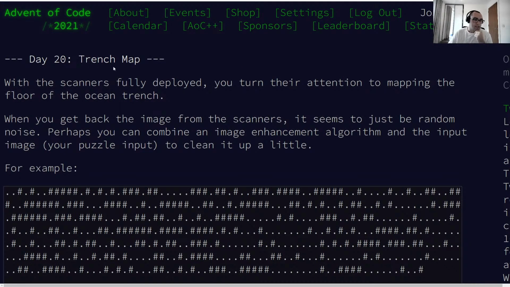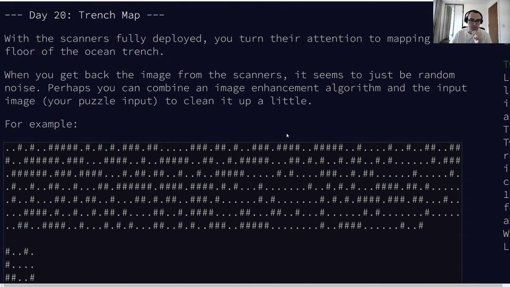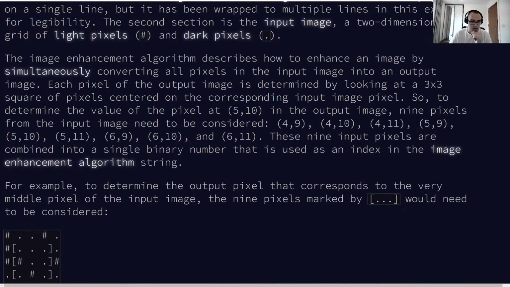Day 20, trench map. With the scanners fully deployed, you turn their attention to mapping the floor of the ocean trench. When you get back the image from the scanners, it seems to just be random noise. Perhaps you can combine an image enhancement algorithm and the input image, your puzzle input, to clean it up a little. So where's my puzzle input?